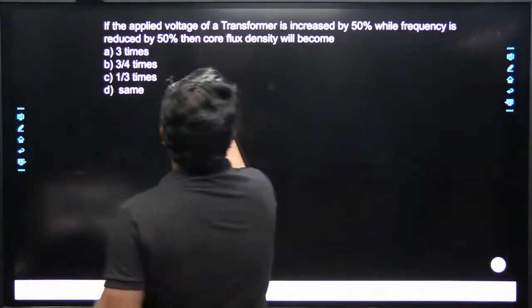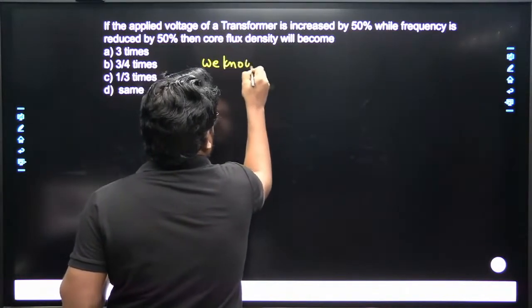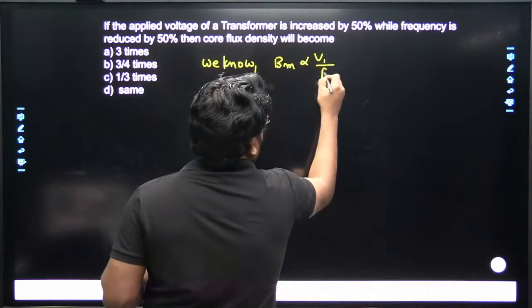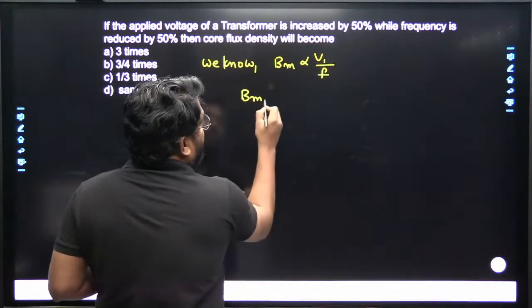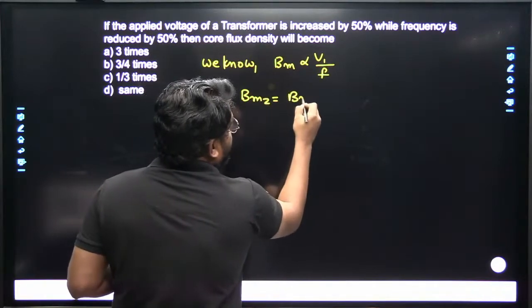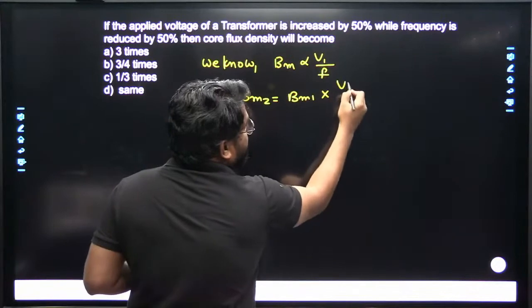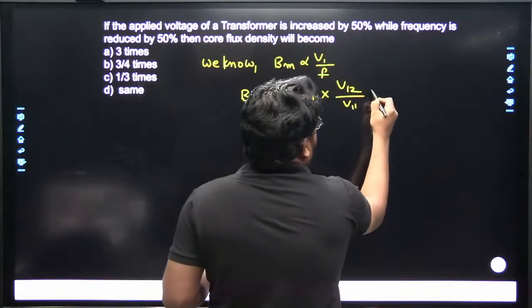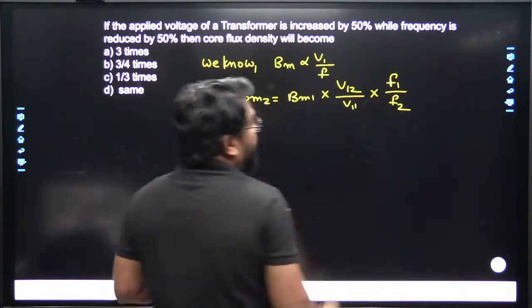So you can write B maximum 2 is equal to B maximum 1 into V12 by V11, directly proportional, multiplied by F1 by F2, inversely proportional.